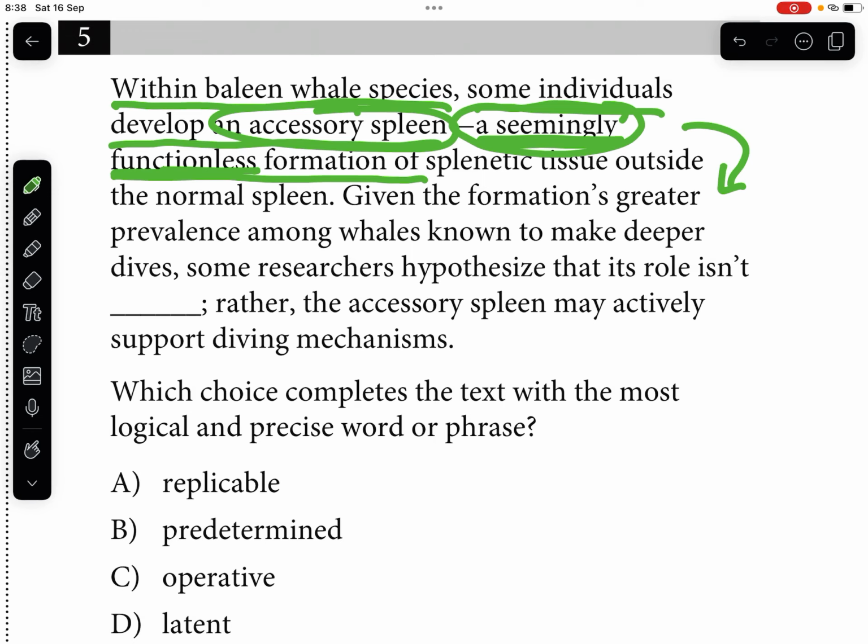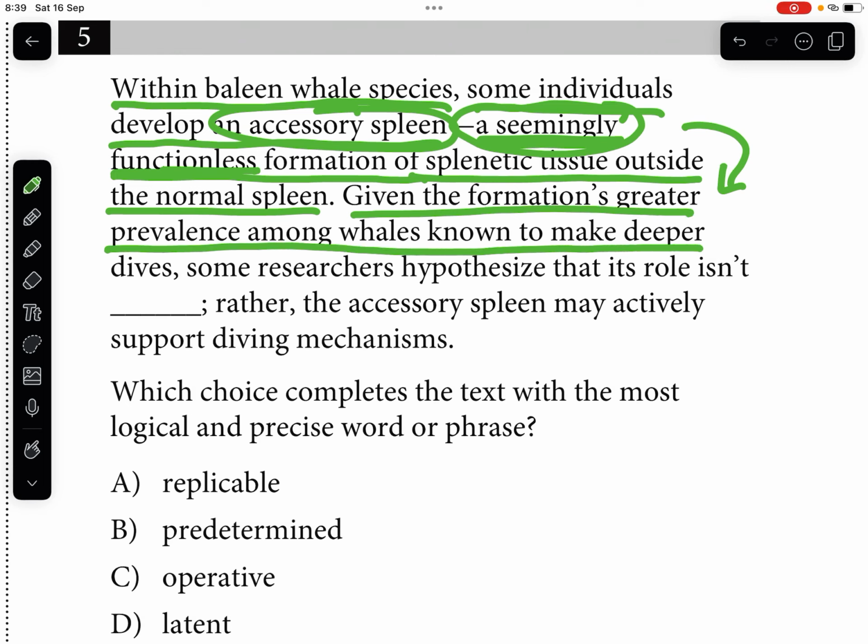It has a vivid and a practical purpose of splenetic tissue outside the normal spleen, right? So there's some formation in addition to the normal spleen. Now, given the formation's greater prevalence among whales known to make deeper dives, right? So that accessory spleen, or that splenetic tissue, probably helps those whales make deeper dives. That's what it says here.